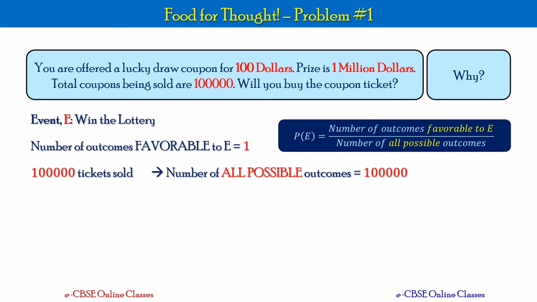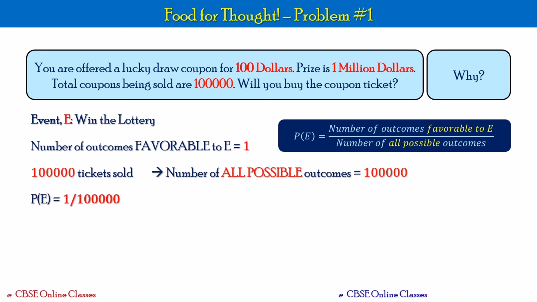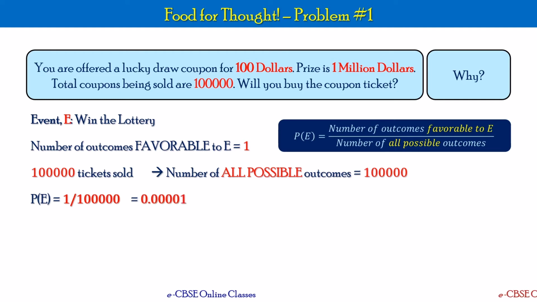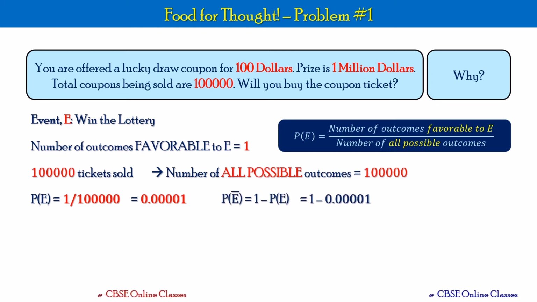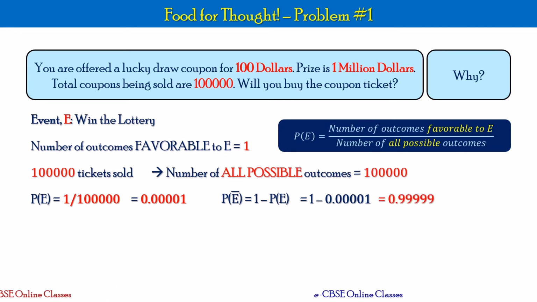So if you substitute these two values in the definition of probability of E, my probability is coming as 1 by 100,000, that is 0.00001. So what is the probability of the complementary event here? If P of E is equal to something, P of E bar is equal to 1 minus P of E, that is 1 minus 0.00001, that is 0.99999.